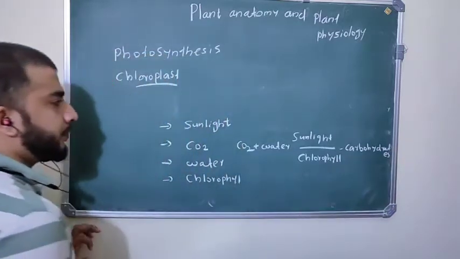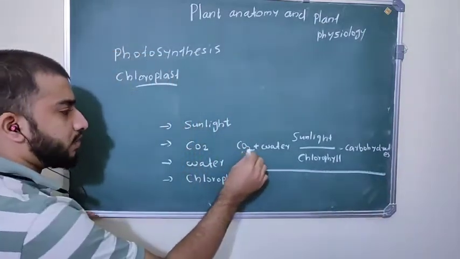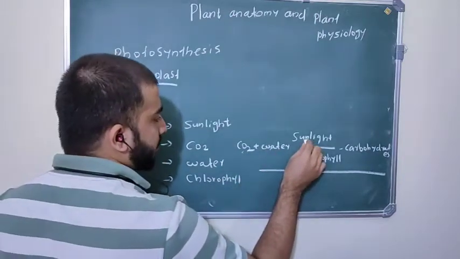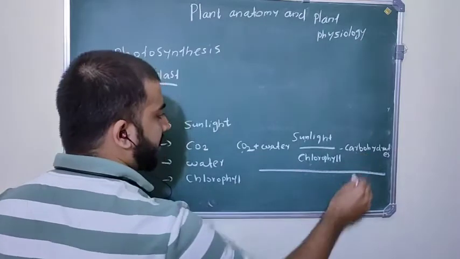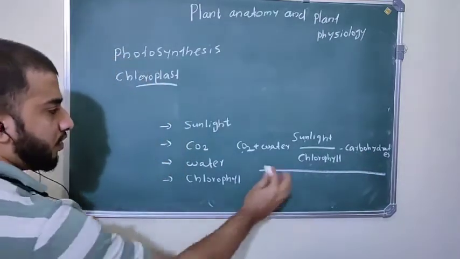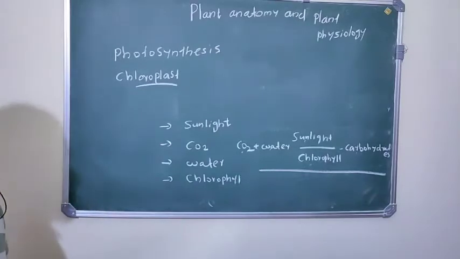This whole process is called photosynthesis.